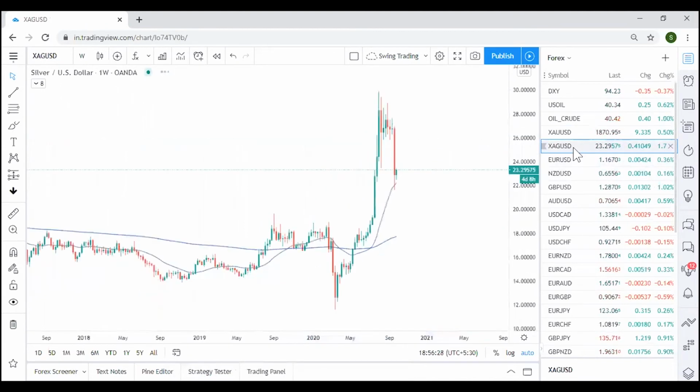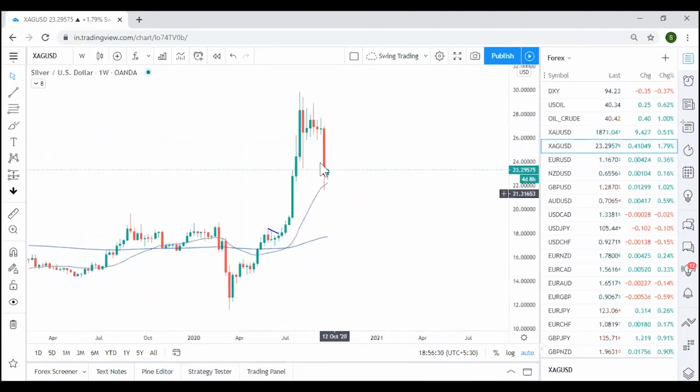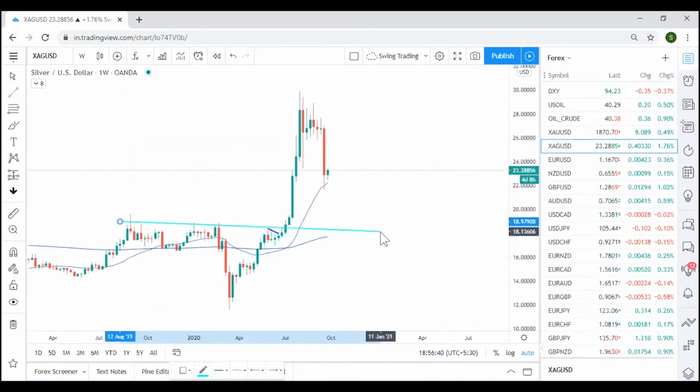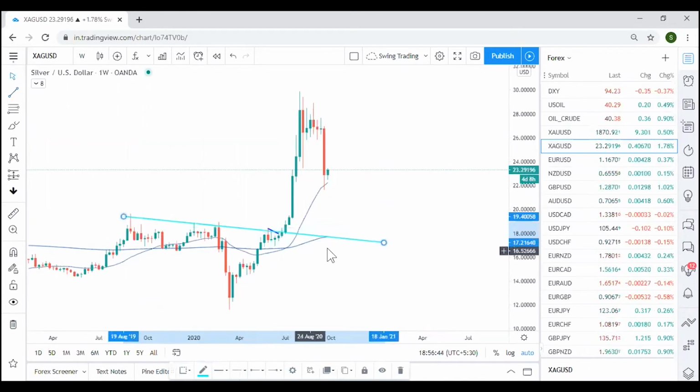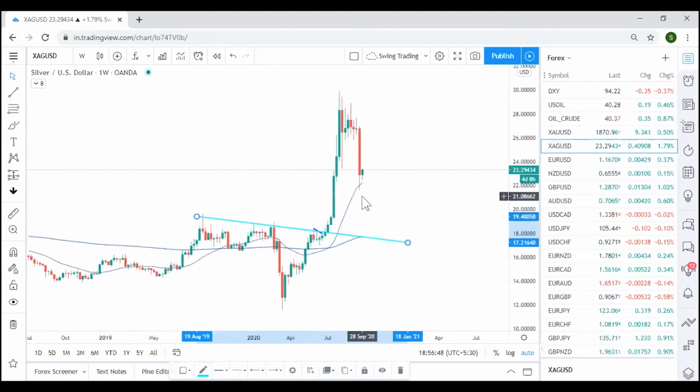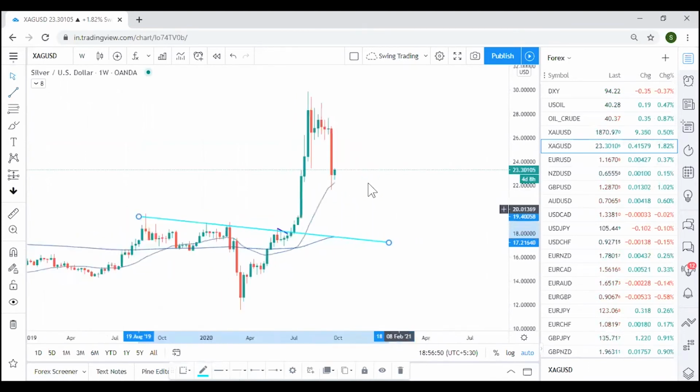Gold is a sell, so silver automatically is a sell. You can see the fall. Currently there is a slight pullback, since the dollar is doing the pullback, so gold and silver are also doing the pullback. But it is expected to fall a lot deeper, around till this level. A lot of fall is due, but be careful when trading silver. It's very volatile. Just enter at the right prices, and the risk to reward will always be great.